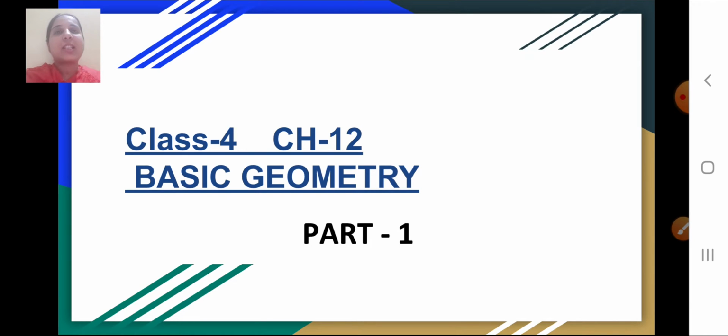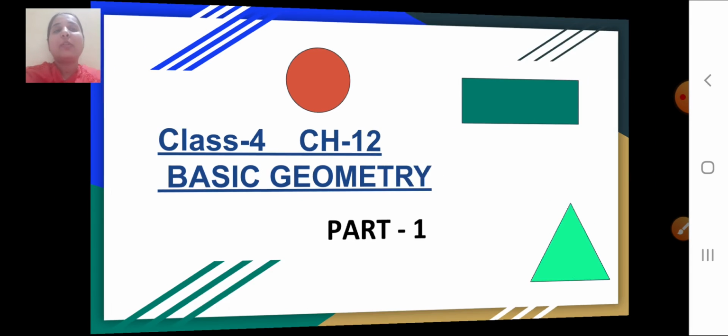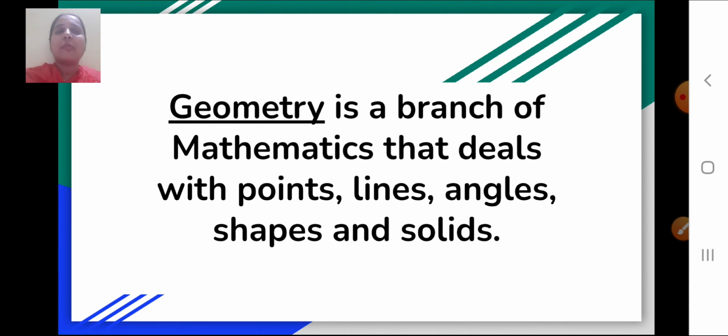So children, if I say the word geometry, then what comes to your mind? Yes, different shapes, angles, lines, isn't it? So what is geometry? Geometry is a branch of mathematics that deals with points, lines, angles, shapes and solids.